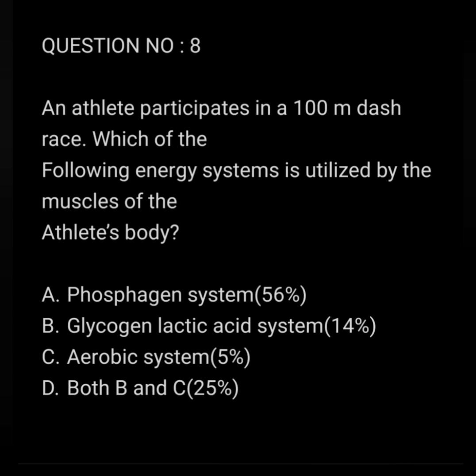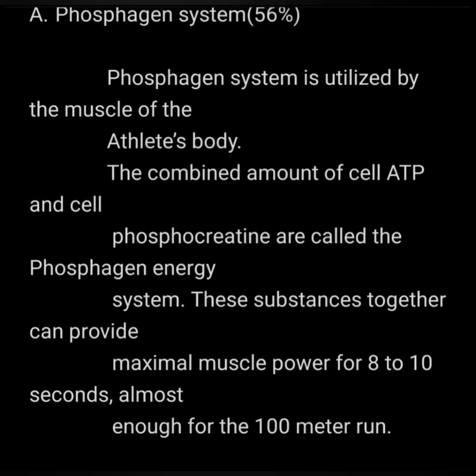Question number 8. An athlete participates in a 100-meter dash race. Which of the following energy systems is used by the muscles of the athlete's body? A. Phosphagen system. B. Glycogen lactic acid system. C. Aerobic system. D. Both A, B and C. Answer to the above question is option A, phosphagen system.